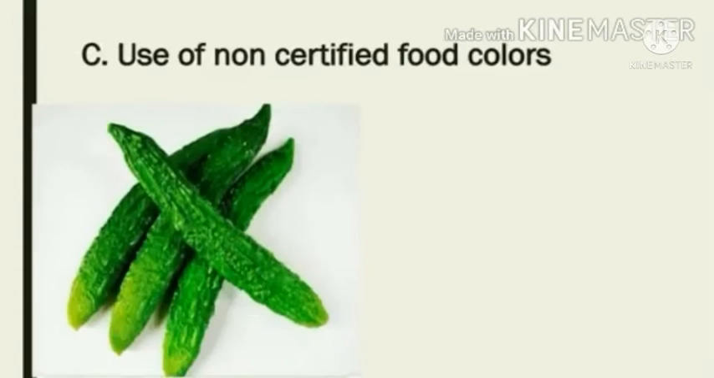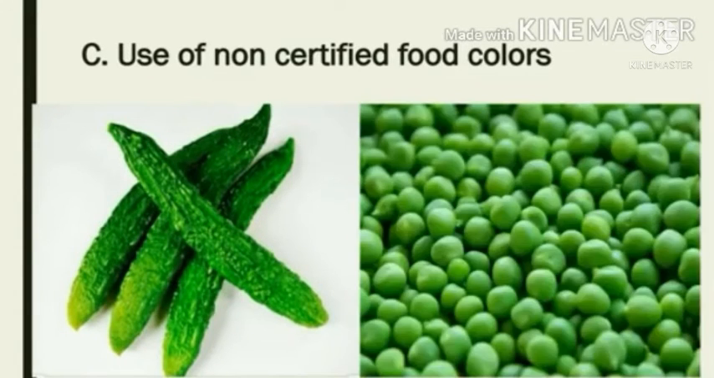The next one is the use of non-certified food colors, like metallic lead. Non-certified food colors are added to vegetables to make them look much fresher. Adding something artificial to the food and consuming it is not good for our health. It leads to a lot of troubles in the near future.